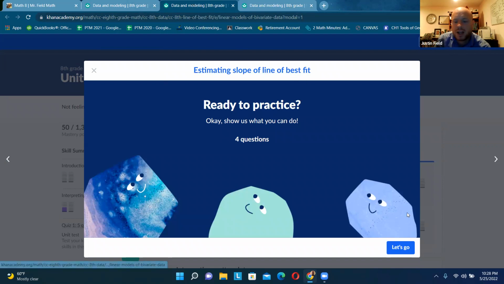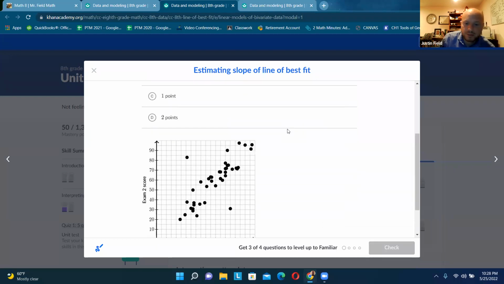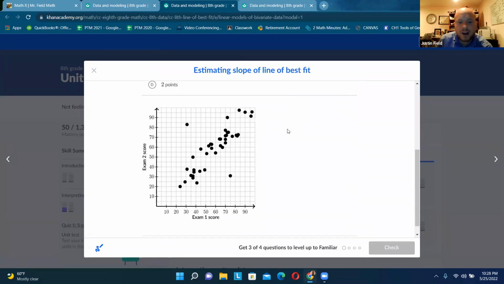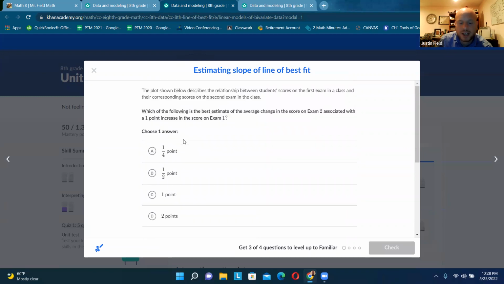Estimating slope of line of best fit. So there we are. We have our scatter plot, and we can make a little line of best fit, and then we're just going to estimate the slope.